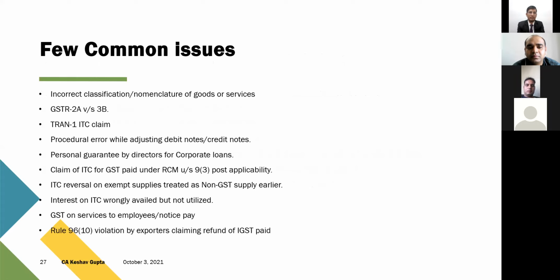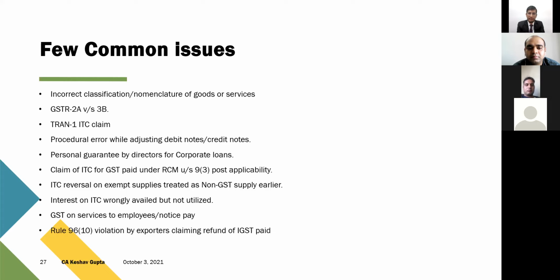Similarly, in case of services to employees, notice pay recovery of GST. ITC reversal in case of exempt supplies. So many SSCs, as I mentioned, interchange exempt with non-GST while filing 9 or 9C. But at this stage, they are asking for reversal, treating them as exempt supplies, even if you have treated them as non-GST supplies. Similarly, there was a big problem that in case of ITC wrongly availed, they were asking for interest demands. But now it is resolved to a very good extent by the last council meeting, that it is applicable only in case of utilized ITC. So even if you have paid in any case, treating the department para, you may claim a refund now.